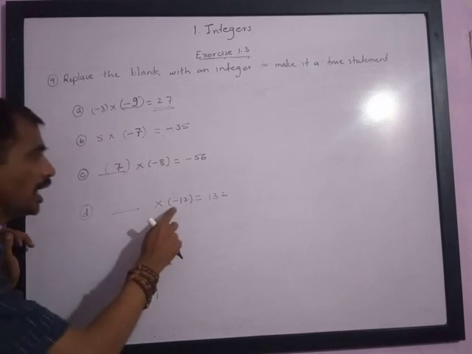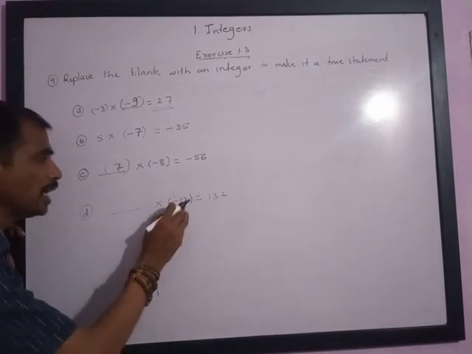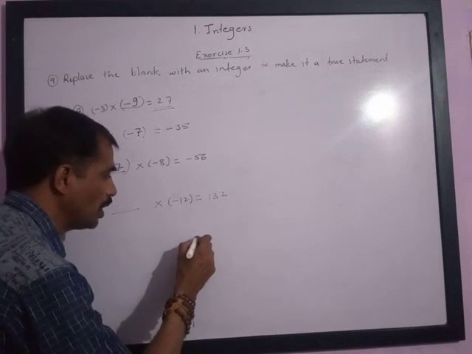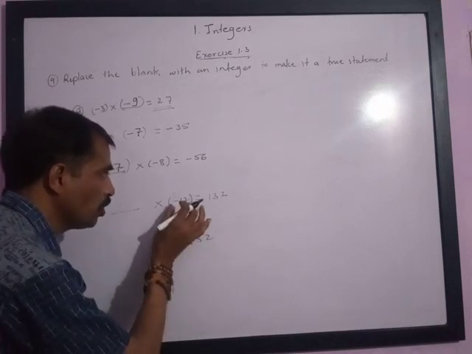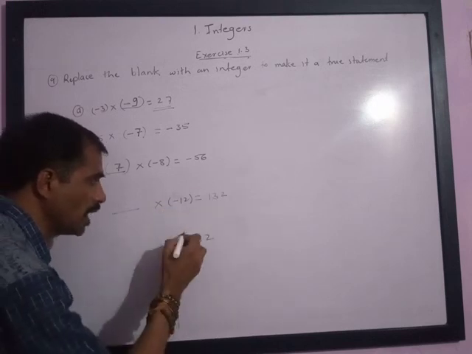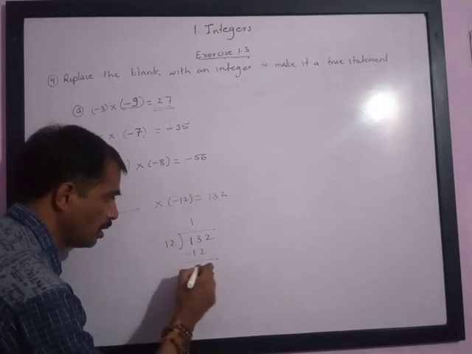Next is -12 into something is equal to 132. We know that 11 into 12 is 132. Or if you don't know, you can calculate 132 divided by 12: 12 is multiplying on this side, if you transpose it to the other side it will divide. 12 1s are 12, remainder is 1.